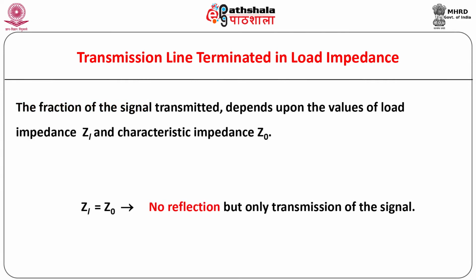The fraction of the signal transmitted depends upon the values of load impedance and characteristic impedance. If the load impedance ZL is equal to the characteristic impedance Z0 of the transmission line, then there will be no reflection, but only transmission of the signal. Let us see how this result can be derived mathematically.